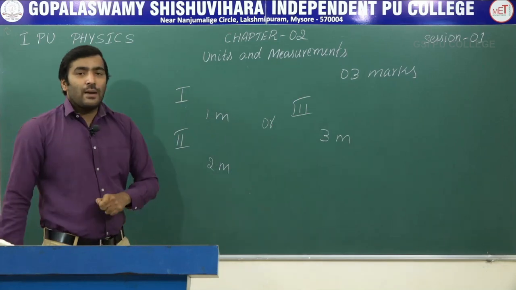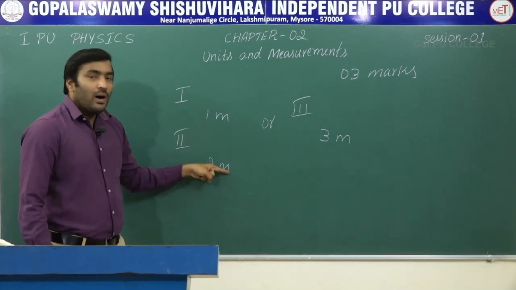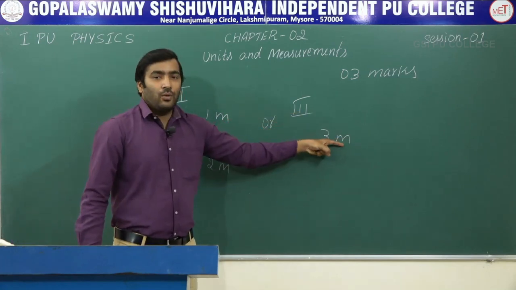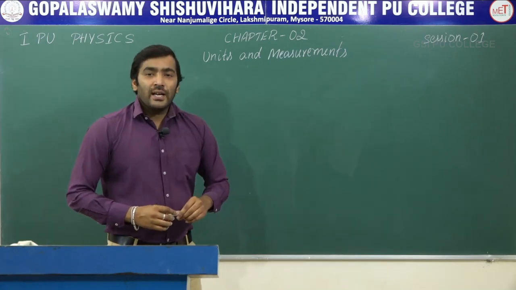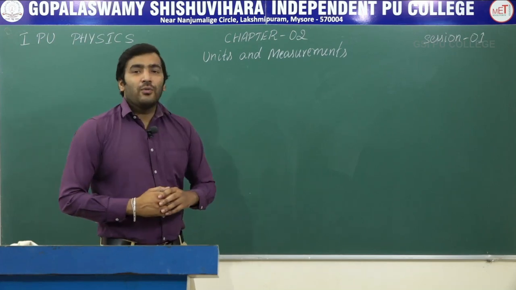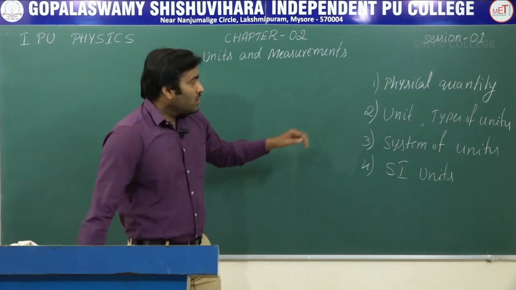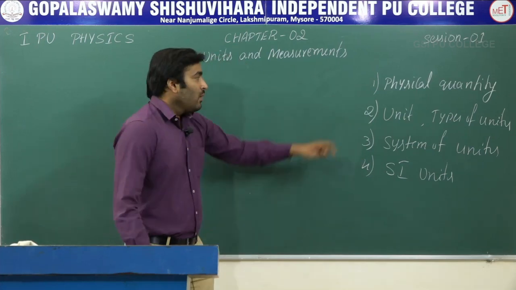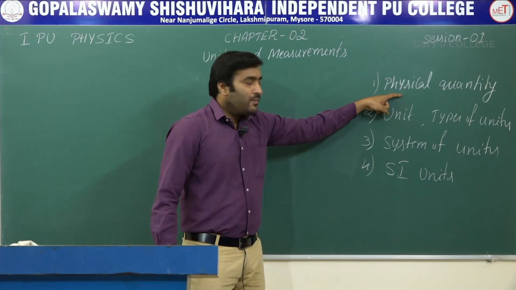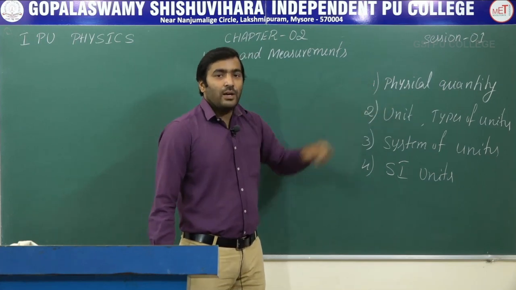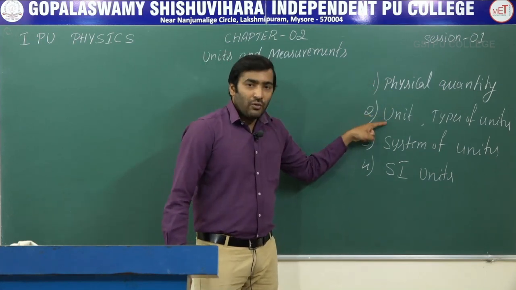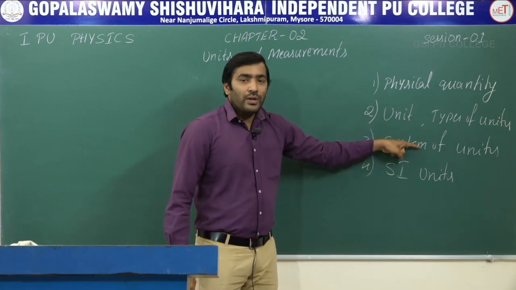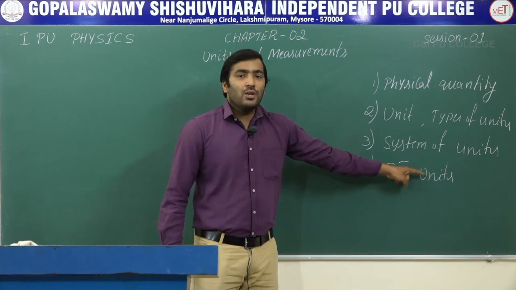The marks can be divided like this: 1 mark and 2 marks from the first and second main, or in the third main directly a 3 mark question. Now let us write what are the concepts that we are going to see in this session. So these are the concepts that we are going to cover in this class. What is a physical quantity and how do we represent a physical quantity? Then what is unit of measurement, and then types of units, system of units, and then SI units.